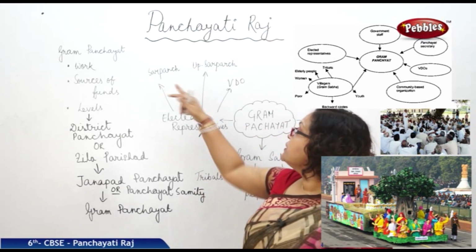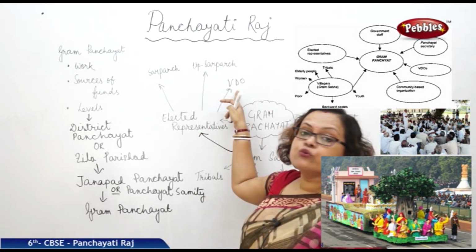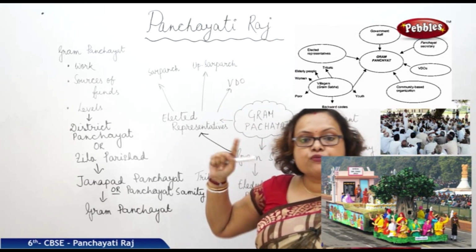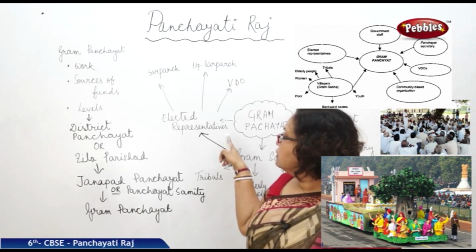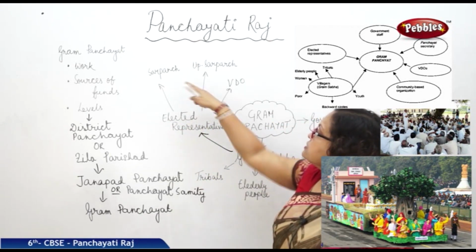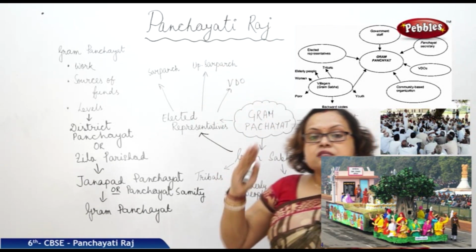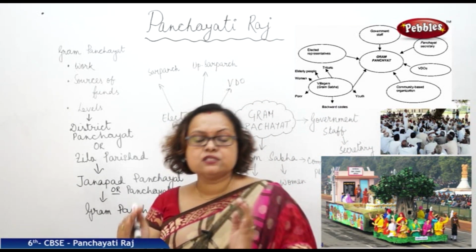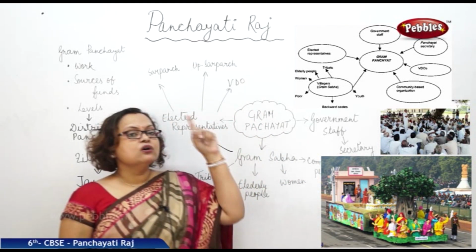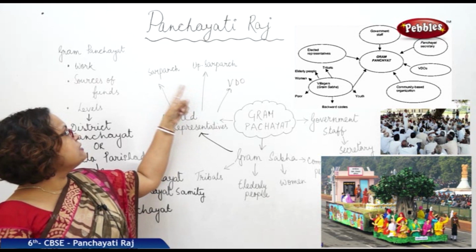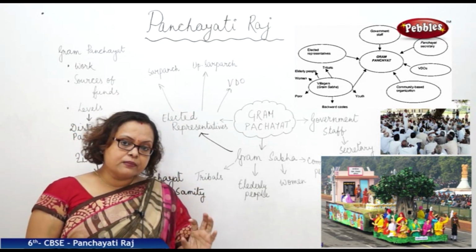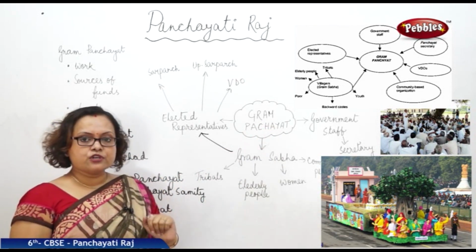Next one is the Village Development Official, or VDO. So of the people elected by this Gram Sabha, a few are given some extra responsibilities to work for that village. So, VDO, Upa-Sarpanch and Sarpanch, these three are the main members of Gram Panchayat.